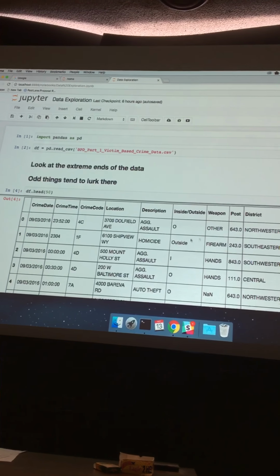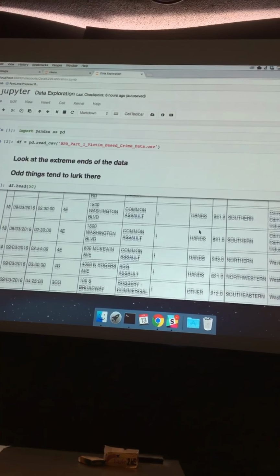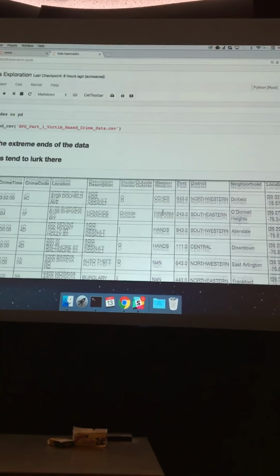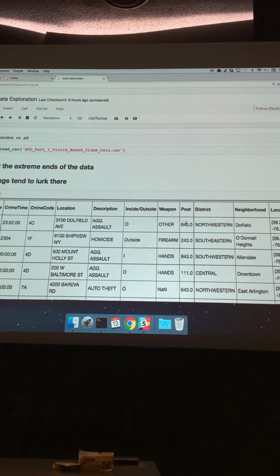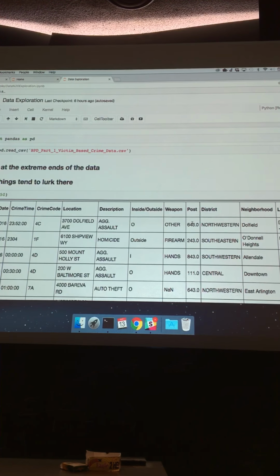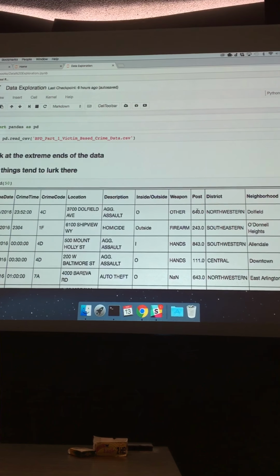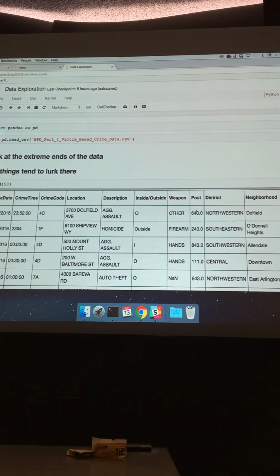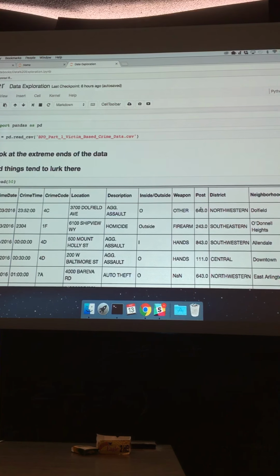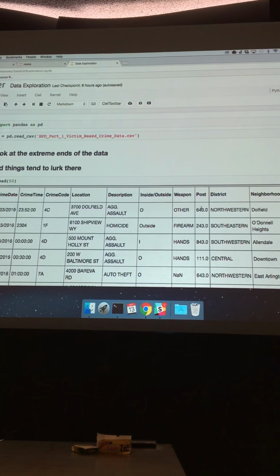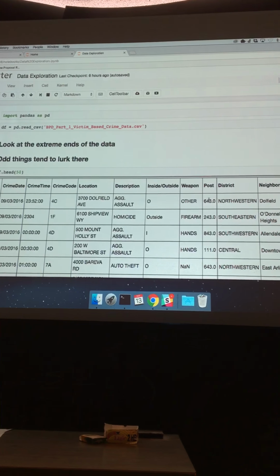The inside-outside thing is cool. We've got firearm, hands, knife, right? So that looks interesting. The post, actually, I don't know what that is. One thing I think about the Baltimore Open data is they don't give you a lot of metadata. They're just like, yo, here's our data. Figure it out. I'm assuming the post has something to do with a police department precinct, maybe, or a station, right? That's the word I'm looking for.